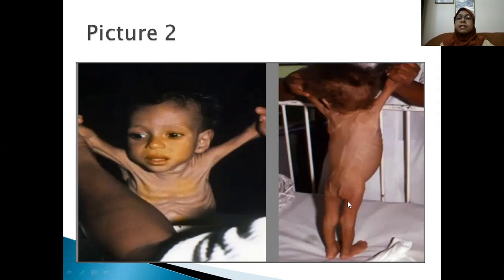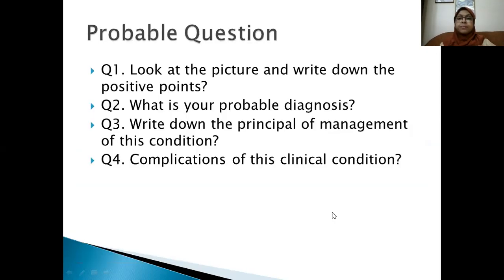Actually, the folds of skin are visible due to lack of fat and wasting of muscles. Skin becomes loose and folds of skin are visible from the back of the buttock, and it gives an appearance of baggy pants.